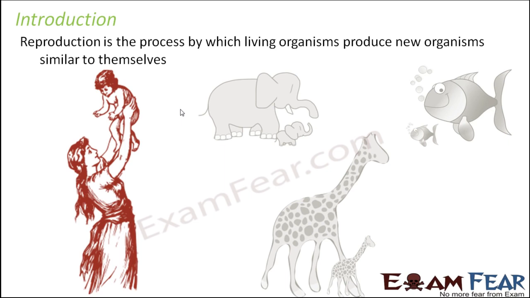Those steps are common to all animals, but the difference lies in the structure of the reproductive system. The way a human body is organized, their reproductive system is a lot different from that of other animals like fishes, giraffe or elephant.